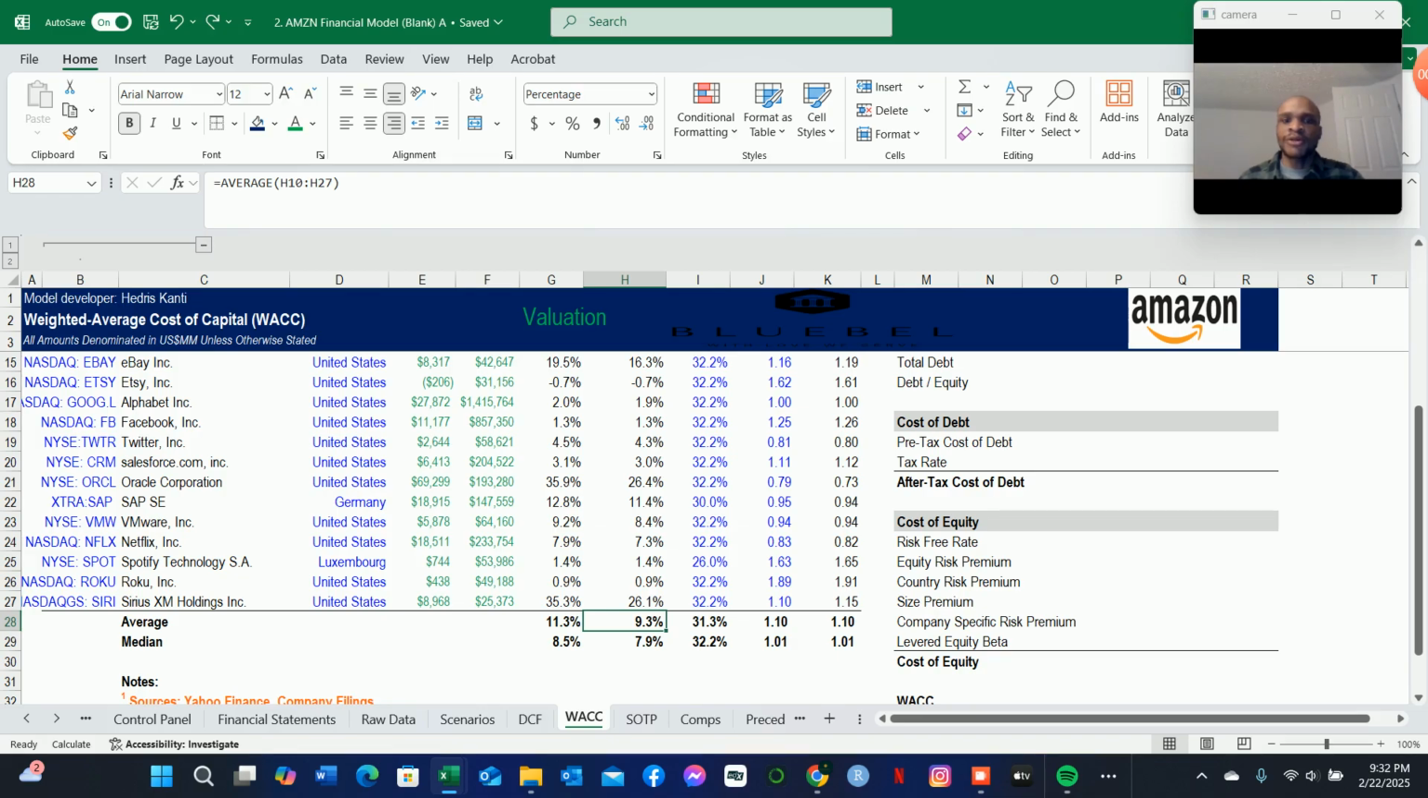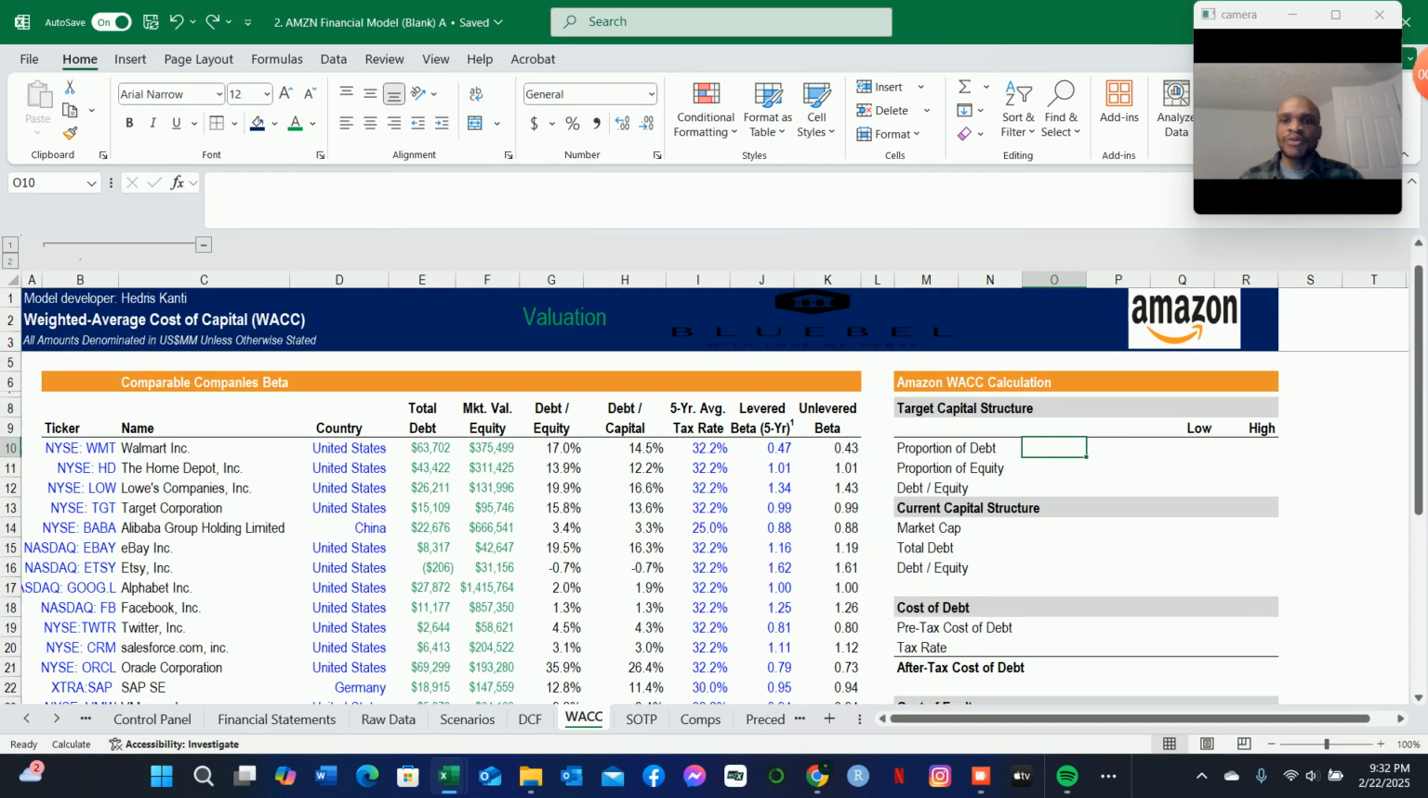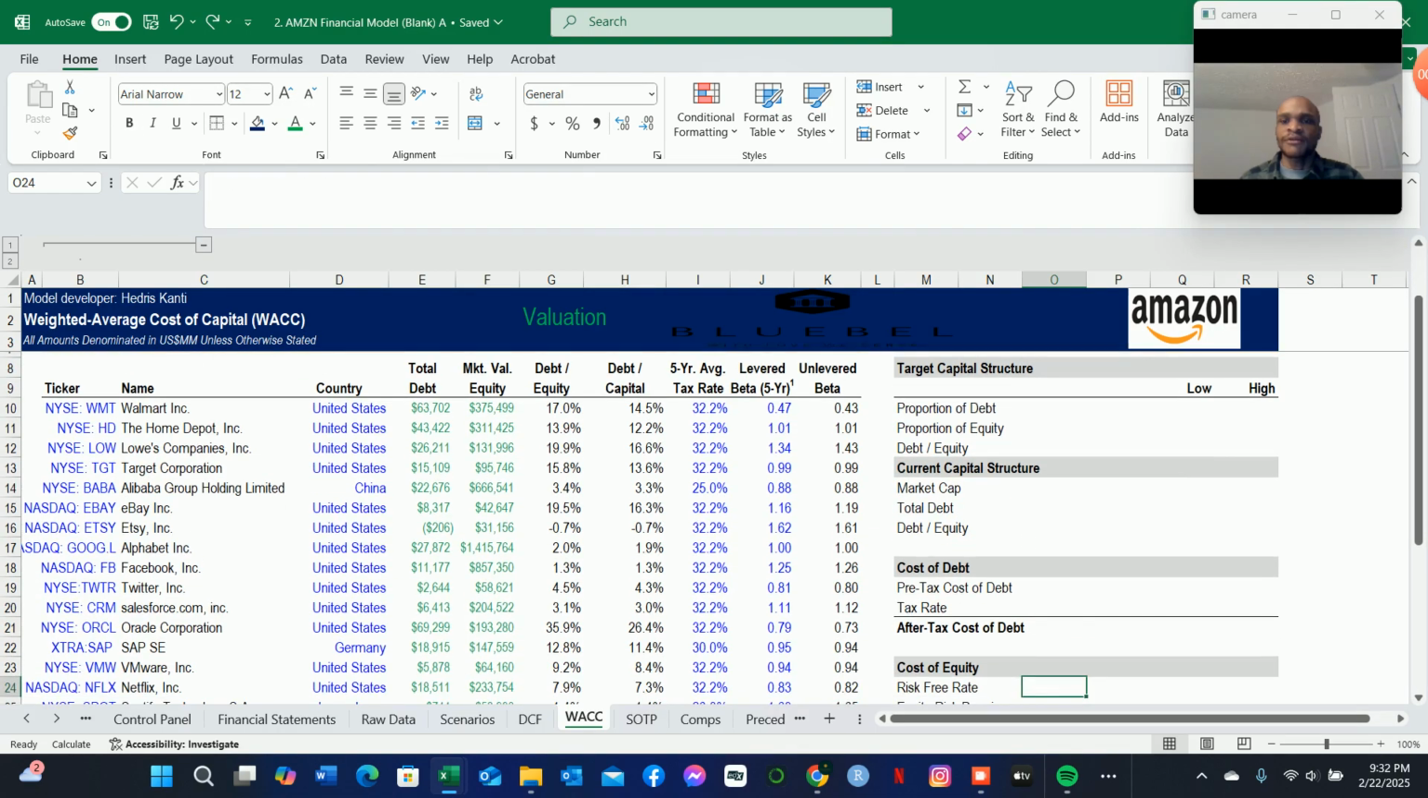For example, we have here between 9.3% and 7.9%. So that capital structure should be within that range based on our comparable company leverage multiple. So we have to be within that range. So that's how we're going to be determining that. And also we will bring in the current capital structure from Amazon here for reference, which we already have in our comps tab. Then we have the cost of debt, which we will use to determine our weighted average cost of capital.